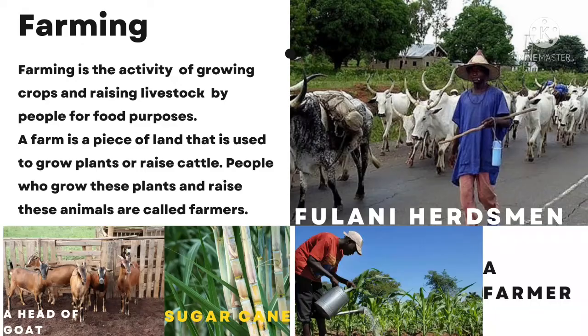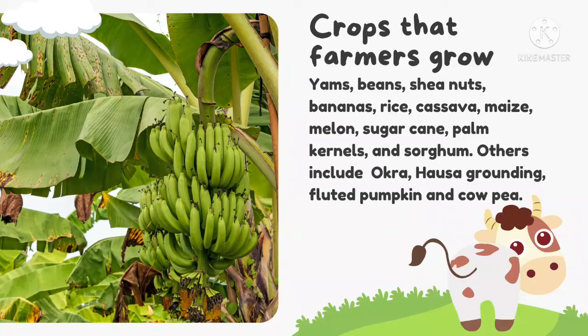And then there are crops that these farmers are engaged in. In Nigeria, farming forms almost 90% of the local jobs in the country. Crops that farmers grow include yams, beans, shea nuts, bananas, rice, cassava, maize, melon, sugarcane, palm kernels, and sorghum.